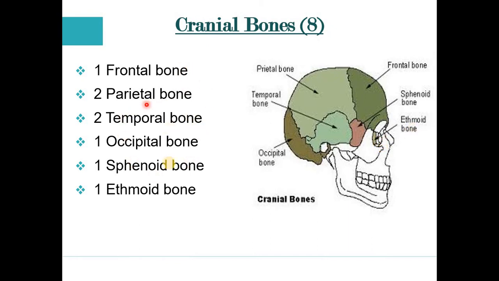You can remember it very easily: mostly the cranial bones are 1 in number, apart from the parietal and temporal bones, which are 2 in number. So frontal, occipital, sphenoid and ethmoid bones are 1 in number, and parietal and temporal are 2 in number. Overall, 8 bones are present in our cranium. Okay, let's move to the next slide.